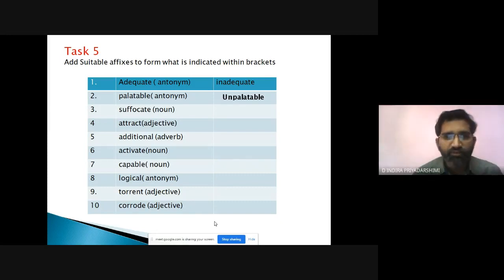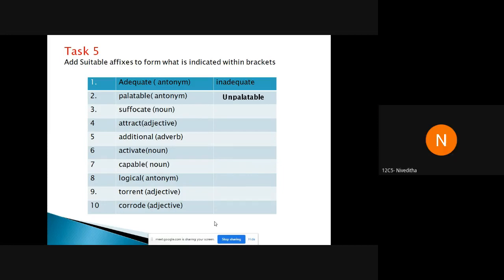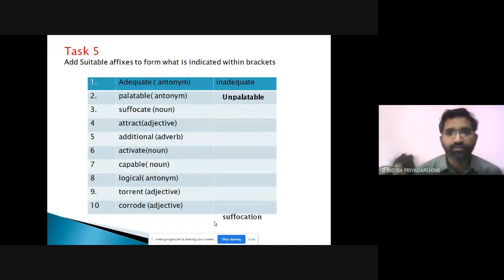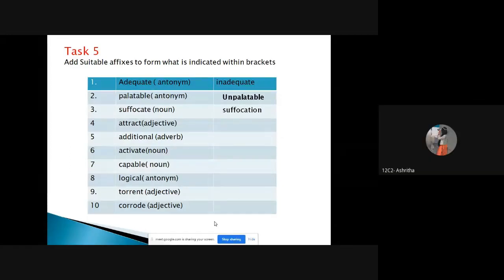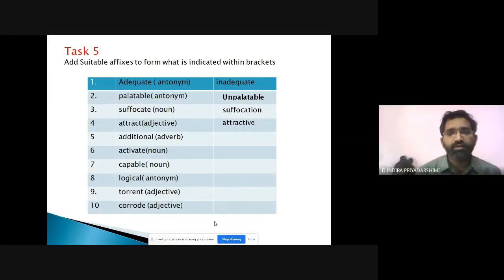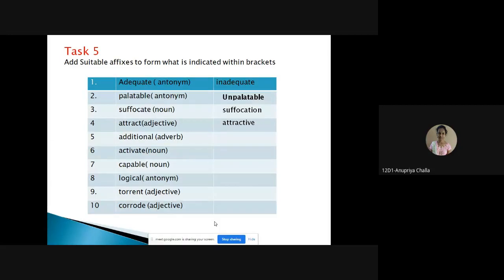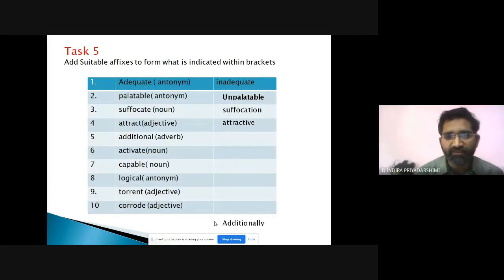Suffocate, noun form: suffocation. Wonderful. Attract into adjective: attractive. Additional into adverb: additionally. Simply add ly and it becomes an adverb.